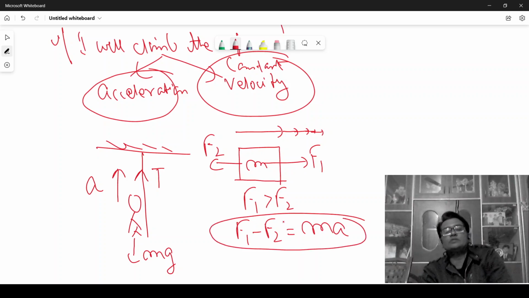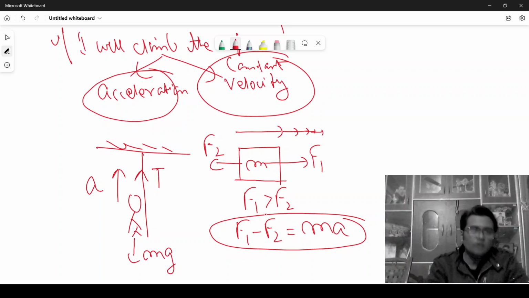So what does it mean? The force in the direction in which the body is moving is more than the force in the opposite direction, and the difference of these two forces gives you the net force acting on the body that makes it move with an acceleration a.